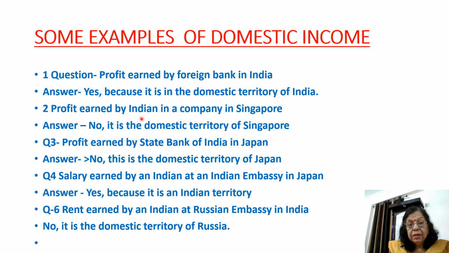Profit earned by an Indian company in Singapore. No, it's domestic territory of Singapore. Profit earned by State Bank of India in Japan. No, this is the domestic territory of Japan.